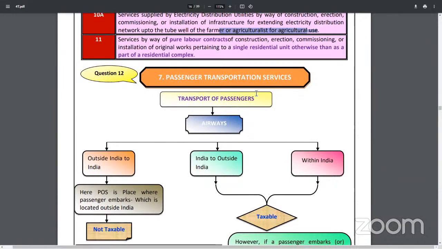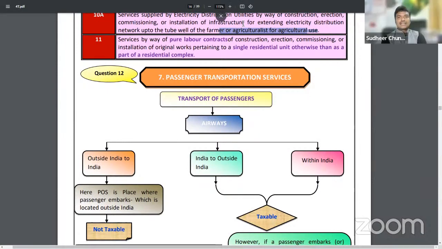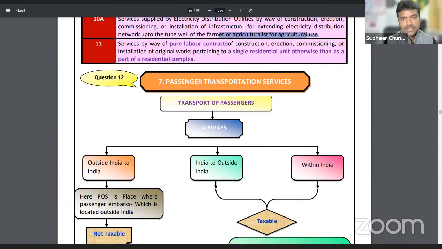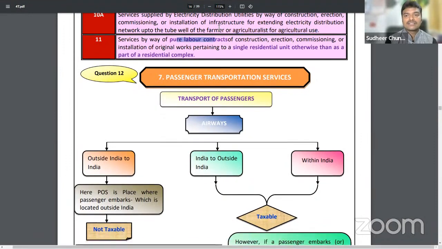Any resources provided to farmers will be exempted from GST. Why? Because we have to encourage agriculture in India, no? Because agriculture is a major basic living purpose. We need agriculture. So that's why services by pure labor, farmers for agricultural produce, government provide any services, including electricity distribution facility also will be exempted.